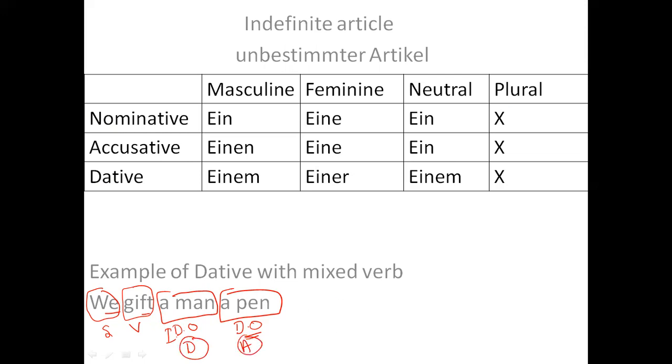So let's translate the sentence. Wir is we. Then gift, gift is schenken.